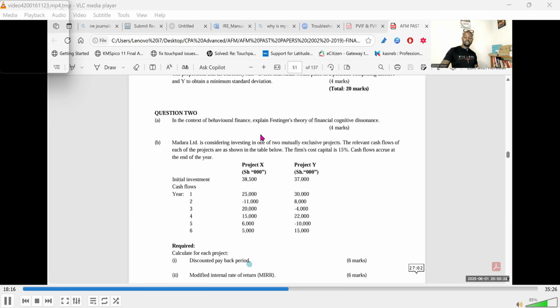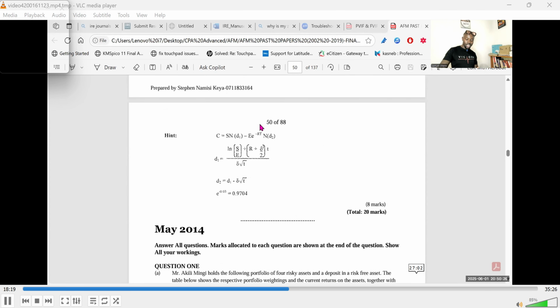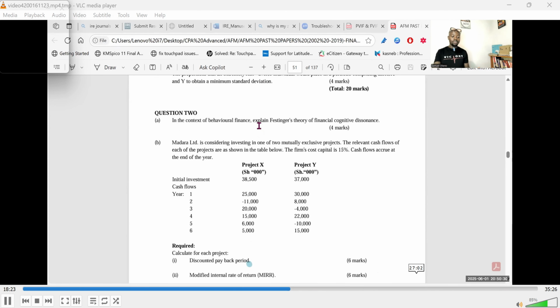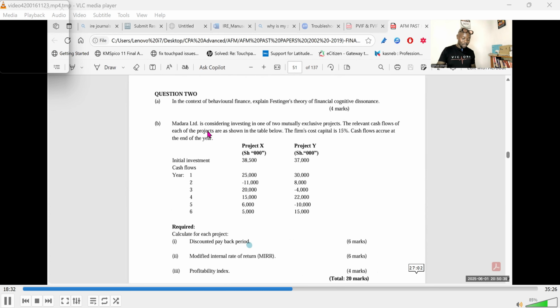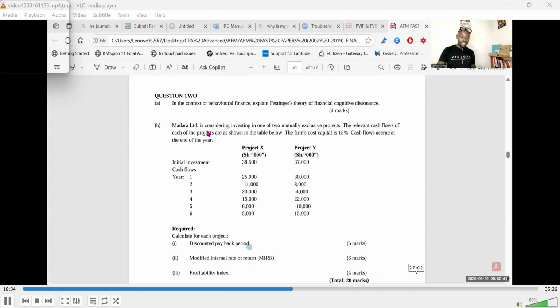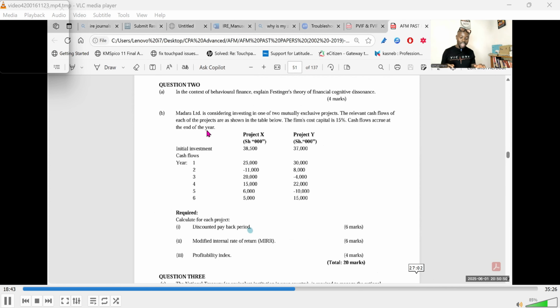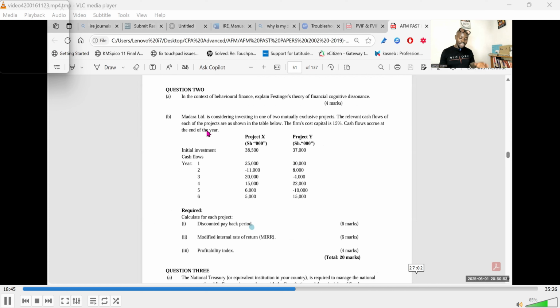Now, this is a 2014 paper, an AFM paper, question number 2, and part A was about theory, where you are being asked, in the context of behavioral finance, to explain Festinger's theory of financial cognitive dissonance. Interesting one. But today, because we are looking at discounted payback period, I want us to look at part B. We already looked at it, but I'm reminding those students who missed this class, because it is very interesting. Now, I will read the question very fast and go through what we already did so that you understand the flow.